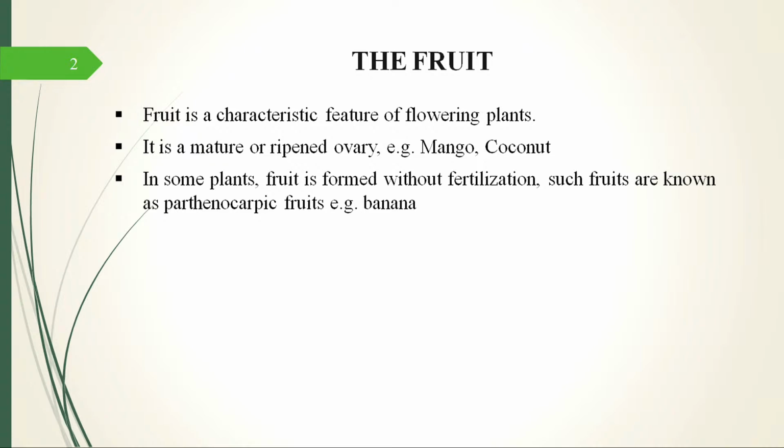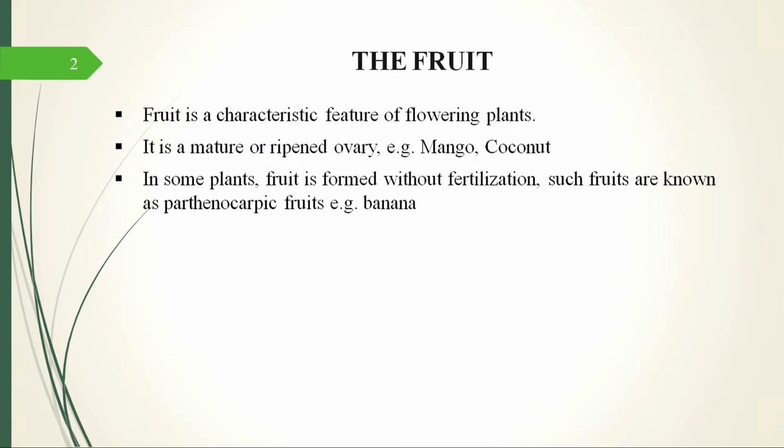Now in this unit we are talking about flowering plants. In the first unit itself we had discussed that flowering plants are also known as angiosperms. They flower, and the flowers have a typical arrangement with 4 whorls, and then the process of pollination and fertilization happens, which eventually leads to the formation of fruits. So a fruit is a characteristic feature of flowering plants. We do not see fruits in gymnosperms. We do not see typical fruits in other lower forms of plants.